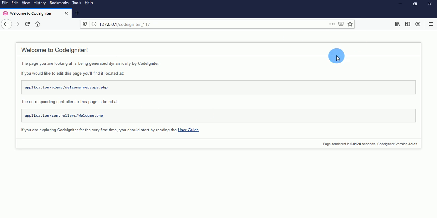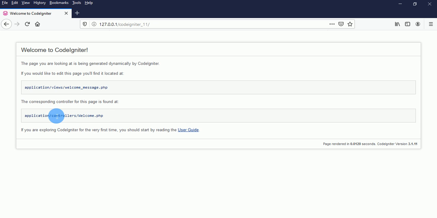So what you can see on the screen is coming from the views folder, and we are able to load this view file with the help of our controller.